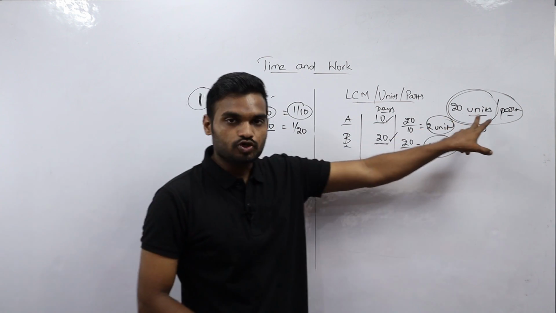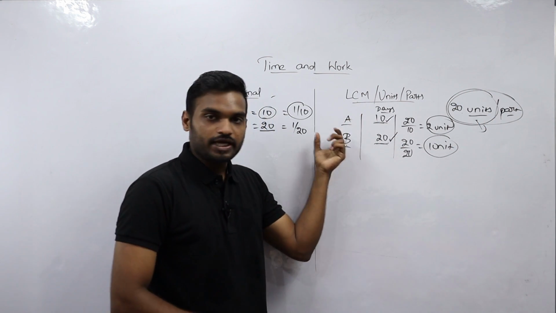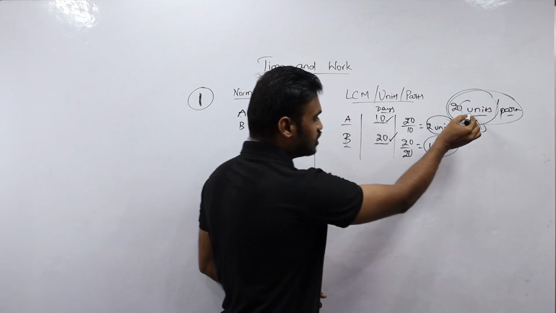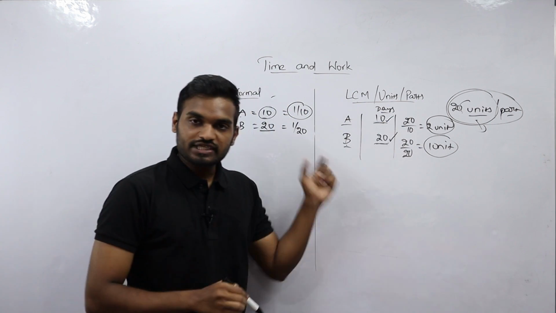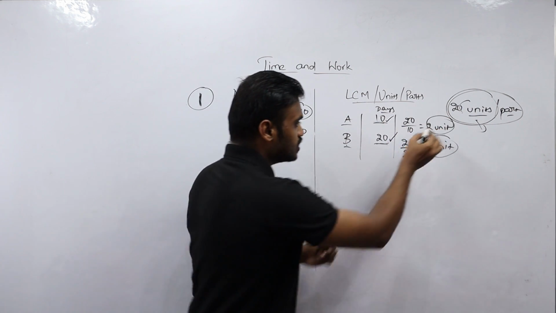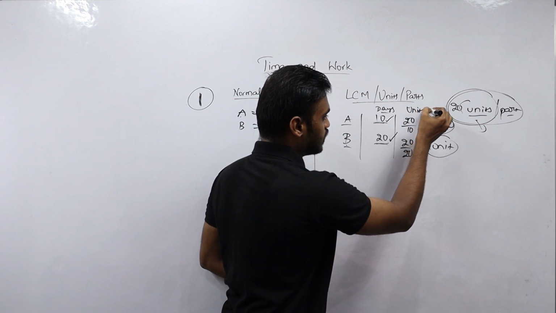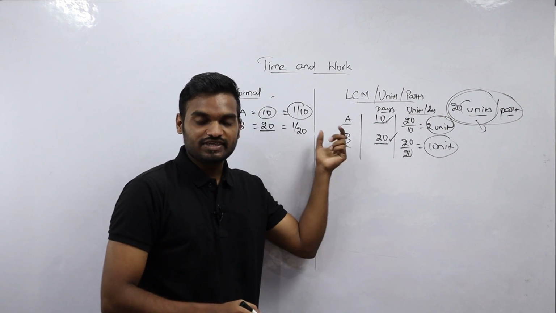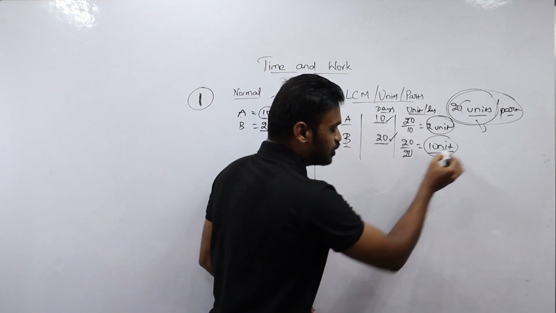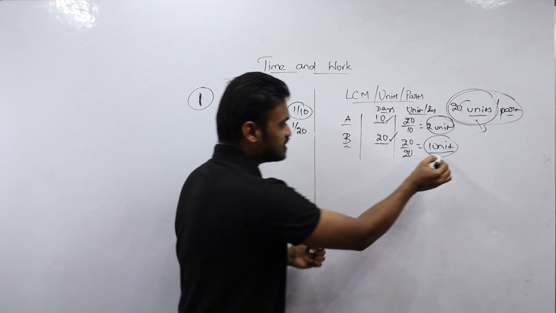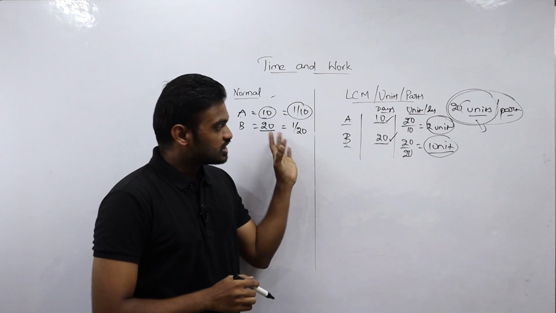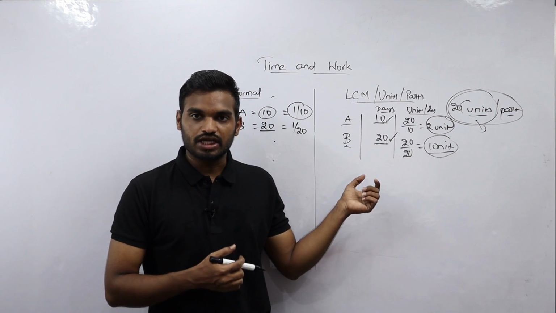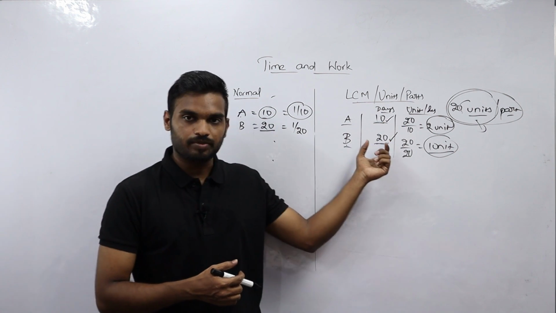See here, this is the total amount of work to be done. A is completing the total work in 10 days. Here the total work is 20 units, right? So 20 units of work is completed in 10 days. So A is completing per day 20 by 10, that is 2 units of work per day. So 2 units is the per day work of A, or the efficiency of A. In the same way, 1 unit is the per day work and efficiency of B. So this is the basic difference between the normal and the LCM method. I will take one more example so that you can clearly understand how to write these efficiencies in the normal and also the LCM or units method.